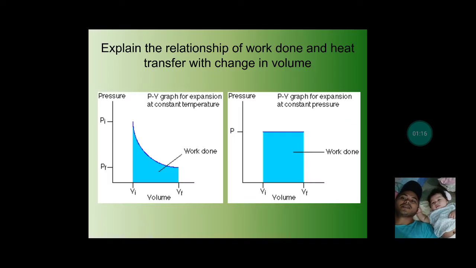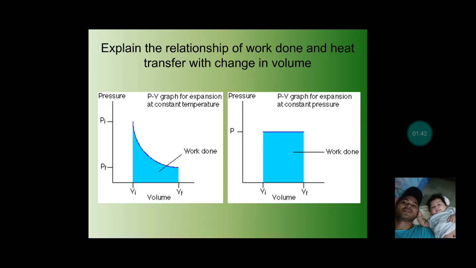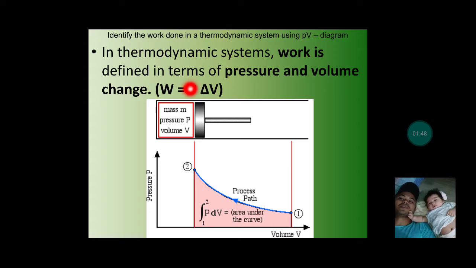Next, explain the relationship of work done and heat transfer with change in volume. If there is a piston like this one, a piston moving inside a cylinder, and for example there is a mass of air in the piston, if you compress the air, the volume decreases.